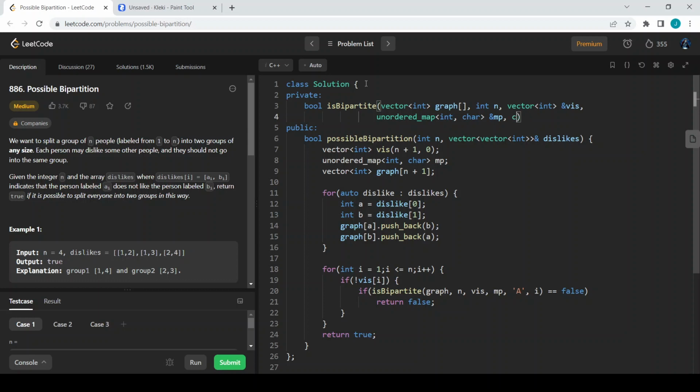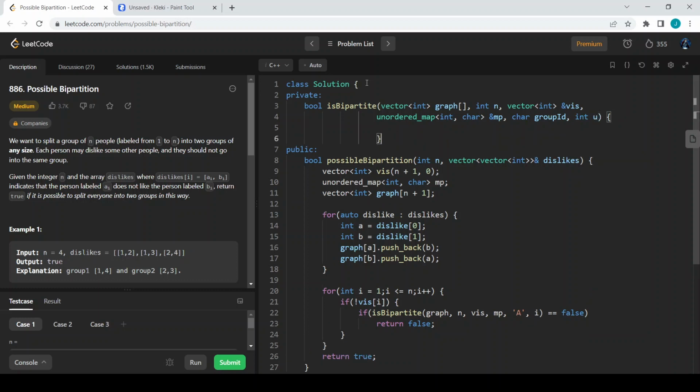Instead of int, we can have it as char group ID, and this is going to be the int node, which is nothing but u. Super. So this is going to be our bipartite function.